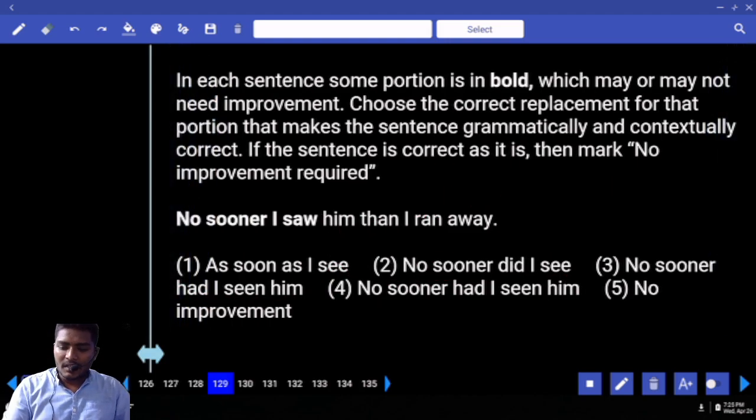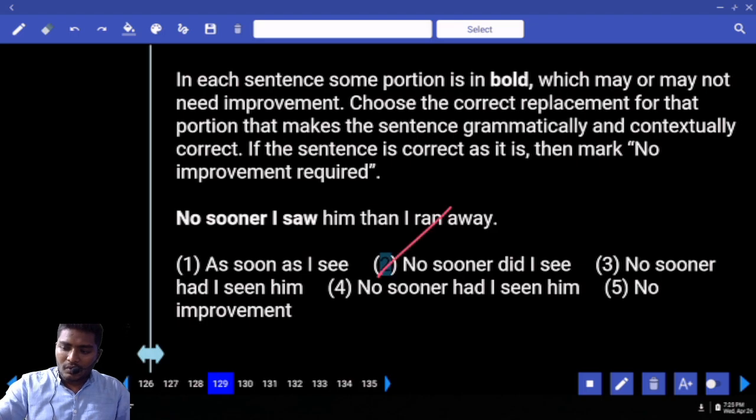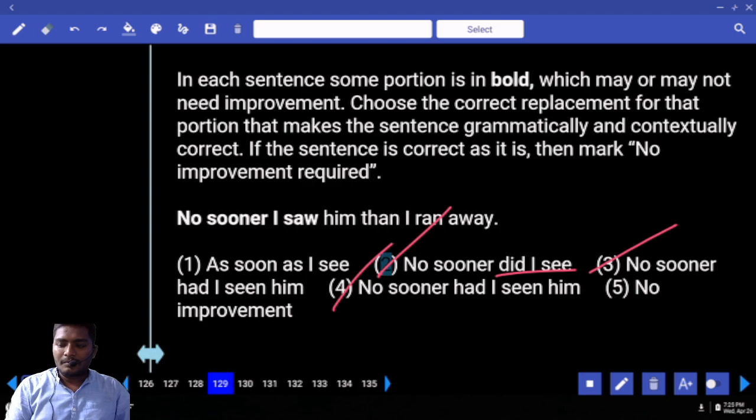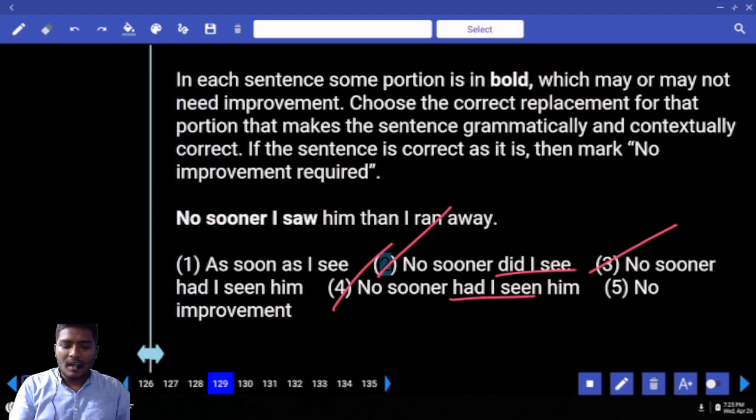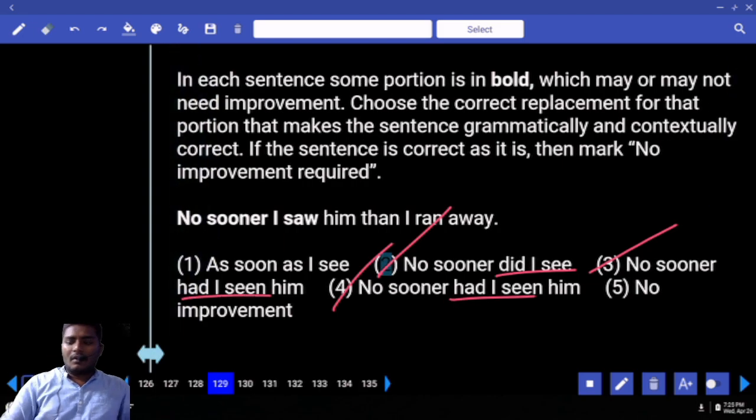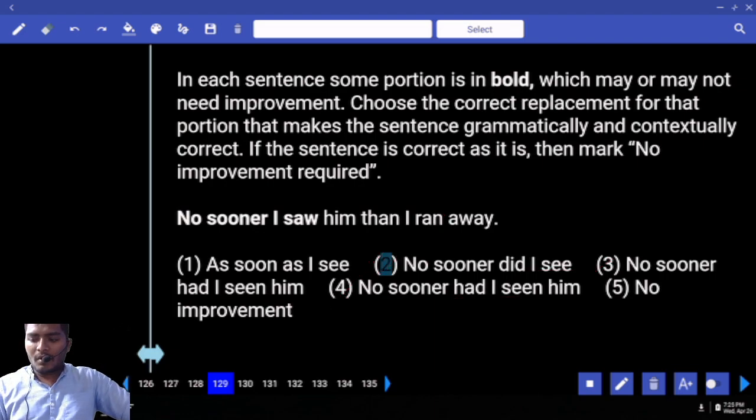Now my question is, sentences 2, 3 and 4 all of them have "did plus I see," "had I seen," and another one is "had I seen." Now I say your 3 and 4 answers are the same. Is there any difference? No difference. Now your answer is 3 or 4, or your answer is 2. Which is your answer? Why not 3, 4?